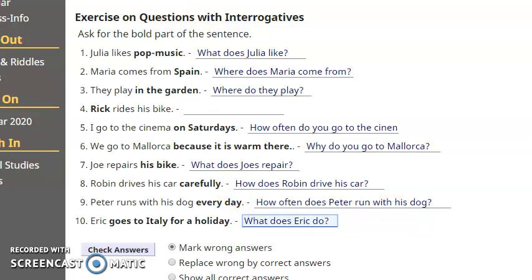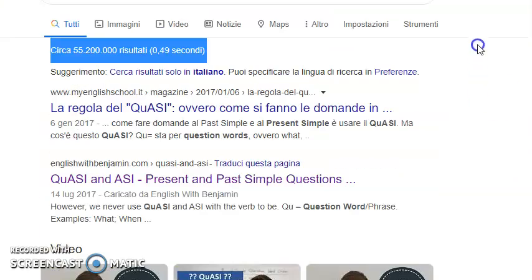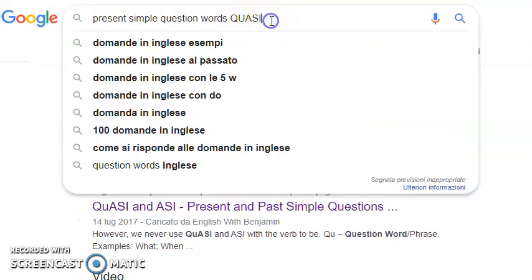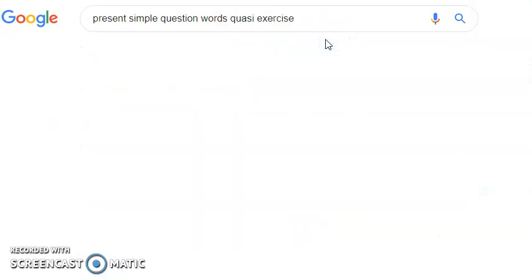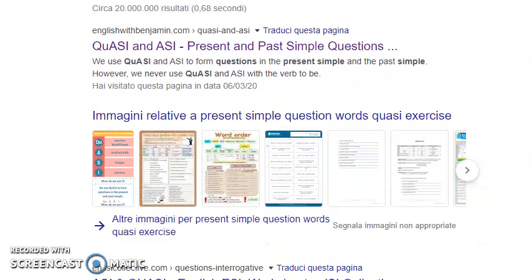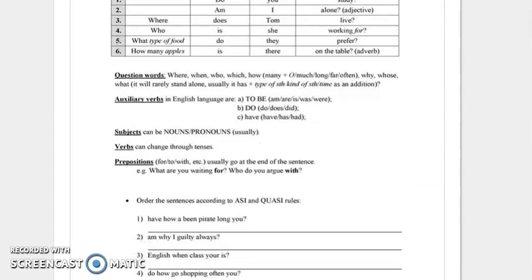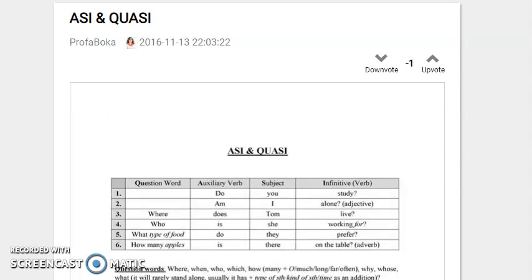Now, I'm going to give you another exercise. Let's find it on Google. So, for example, on Google, here we are. Present simple, question words, QUASI. Exercise, yeah? For example, we can find, let's see, let's check. This is an explanation. No, this is quite difficult.